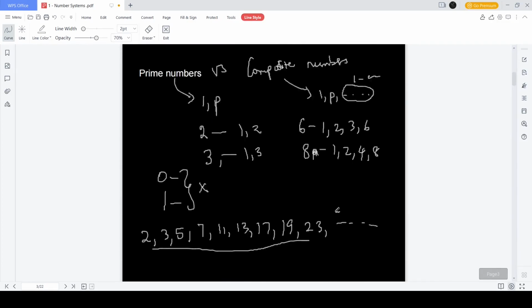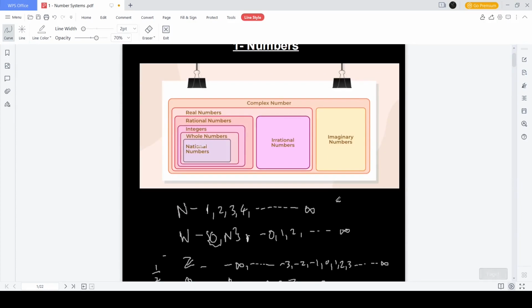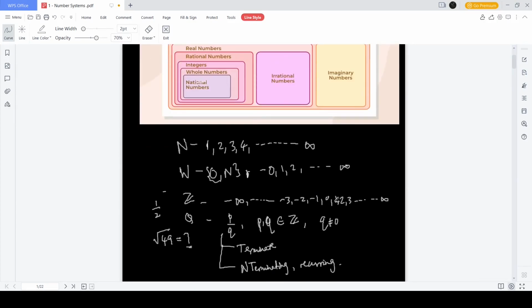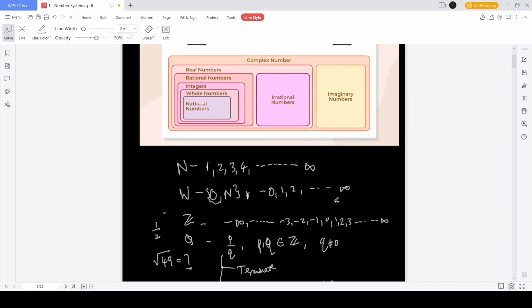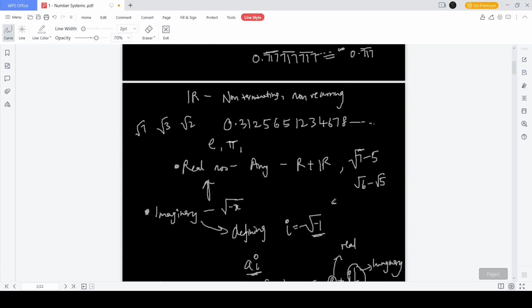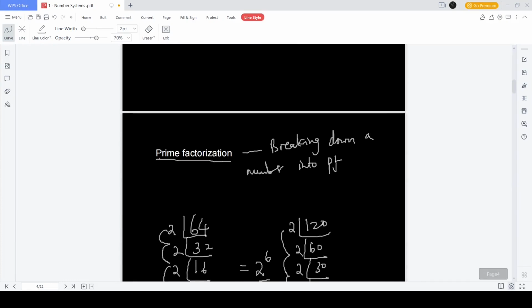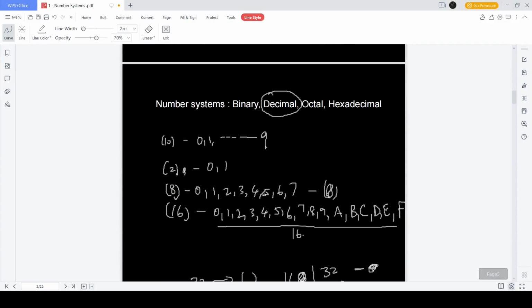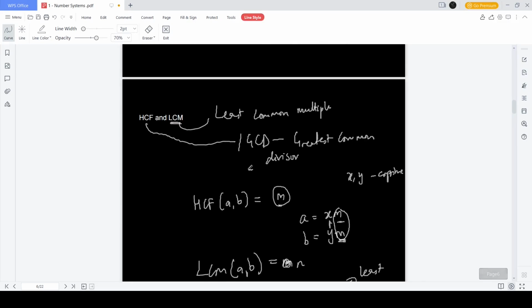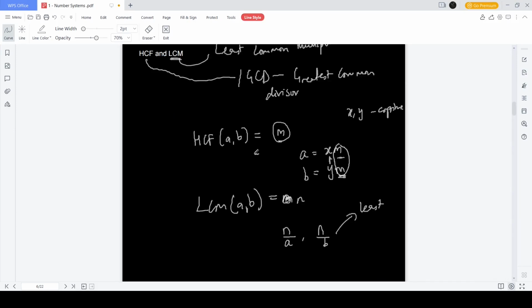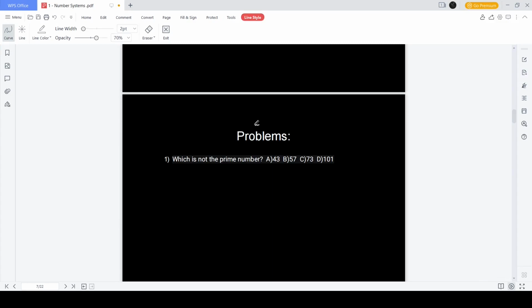So, quick revision. Numbers are categorized into natural numbers, whole numbers, integers, rational numbers, real numbers, irrational numbers, complex numbers, imaginary numbers. There are prime and composite numbers too. There is something called prime factorization which we'll be using in the future. There are many number systems that can be used to represent the same number. There is something called HCF and LCM, and that's it. So we'll go to the problems.